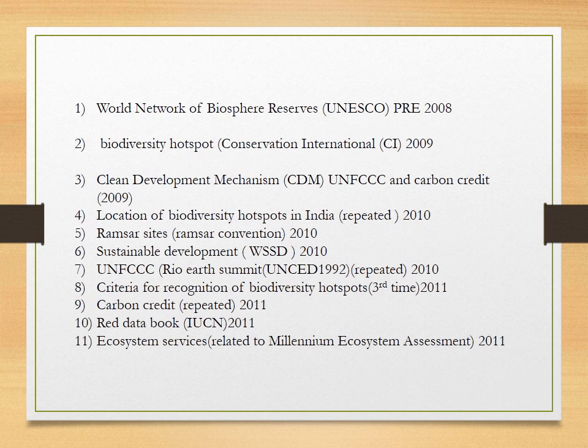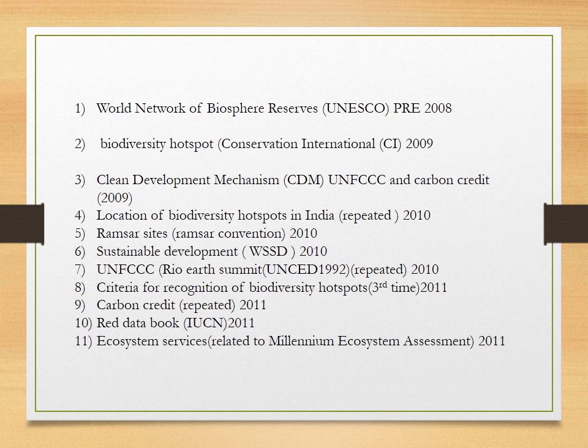Fourth is location of biodiversity hotspots in India. I told you they can ask like this. So again, it is repeated in 2010. Fifth is Ramsar sites, related to the Ramsar Convention. Sixth is sustainable development. Seventh is UNFCCC again, repeated, and the Rio Summit. Eighth is criteria for recognition of biodiversity hotspots. Again, it is being asked the third time. Ninth is carbon credit, again repeated. Tenth is the Red Data Book, IUCN.